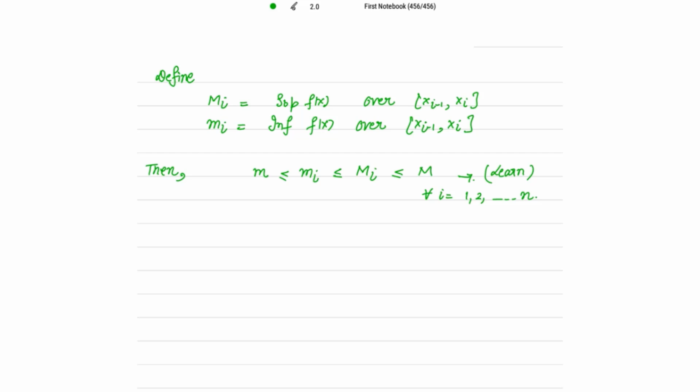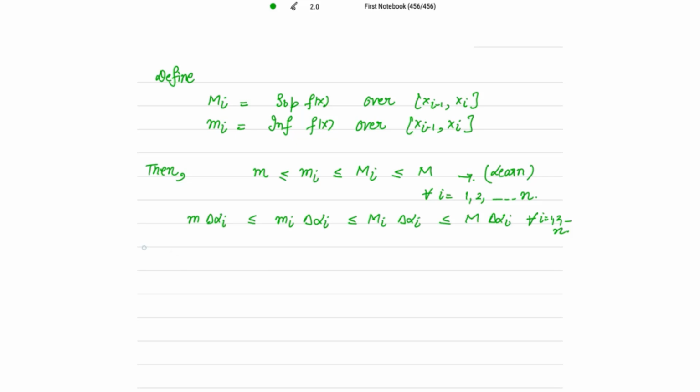Now because I need alpha(b) minus alpha(a), I multiply all through by delta alpha i. So this is m delta alpha i less than or equal to mi delta alpha i less than or equal to capital Mi delta alpha i less than or equal to capital M delta alpha i, for all i equal to 1, 2 up to n.